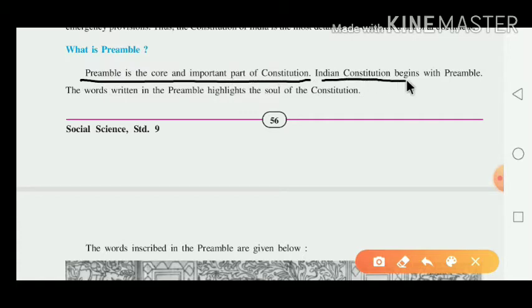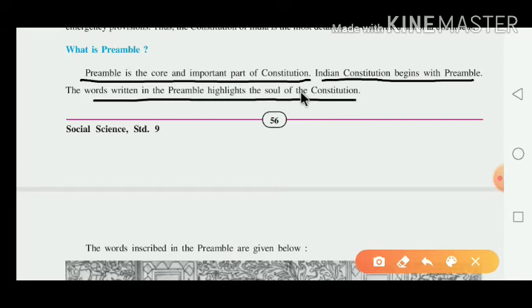The Indian constitution begins with the preamble. From where does the Indian constitution begin? Beginning means the starting. Our Indian constitution starts from which word? From the preamble. And the words written in the preamble highlight the soul of the constitution.